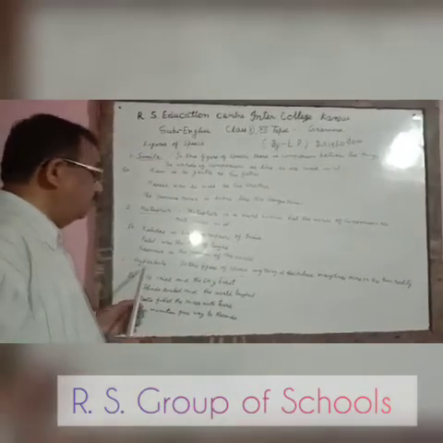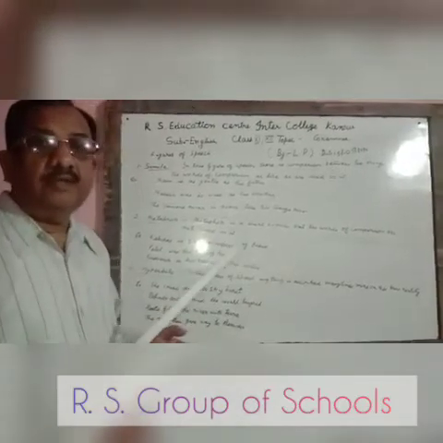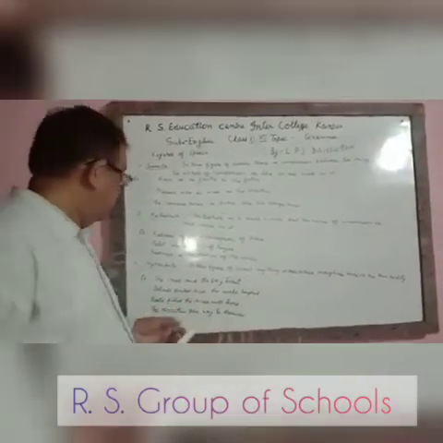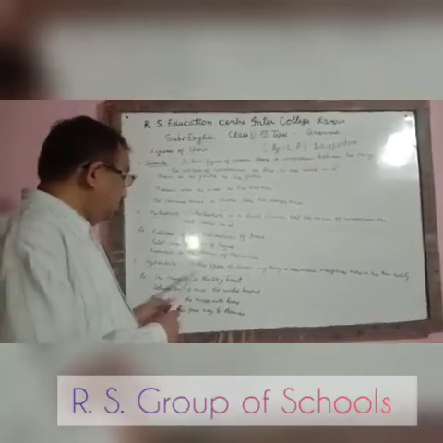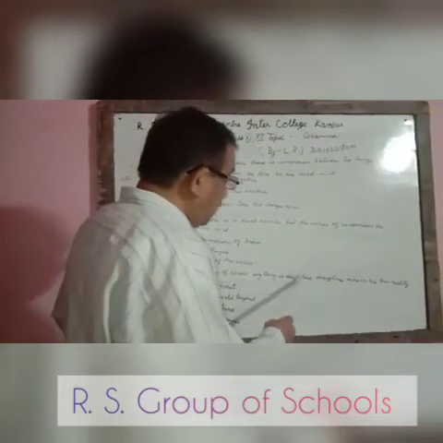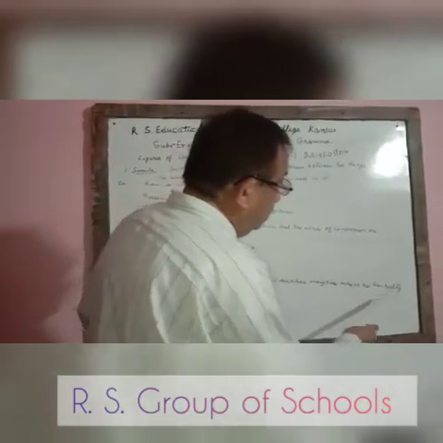Next is hyperbole. Its name also suggests its meaning. In this figure of speech, anything is described many times more or less than reality.